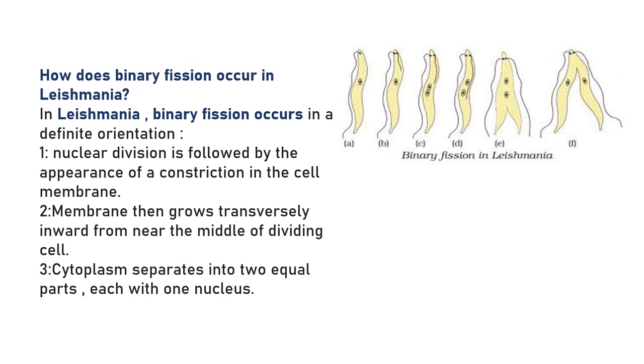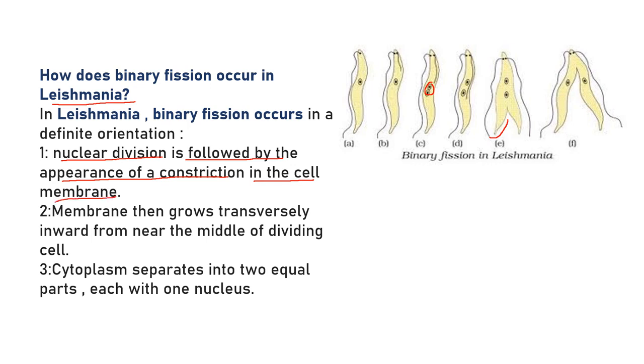Now binary fission also takes place in Leishmania. If you can see here, there is a division of the nucleus. First, the nucleus is divided into two, right? And then a cleavage is developed here. Nuclear division is followed by the appearance of a constriction in the cell membrane.